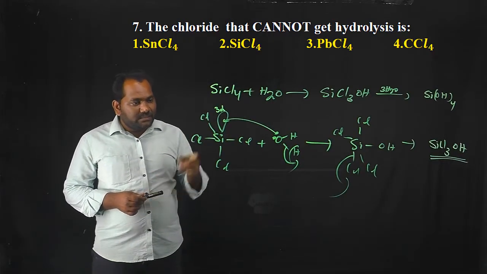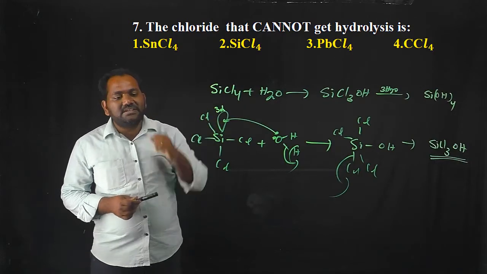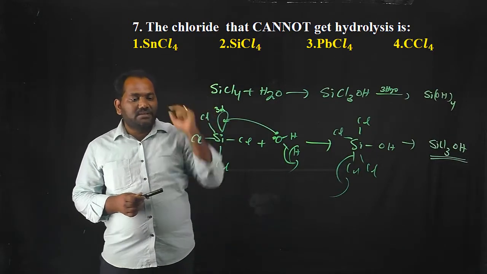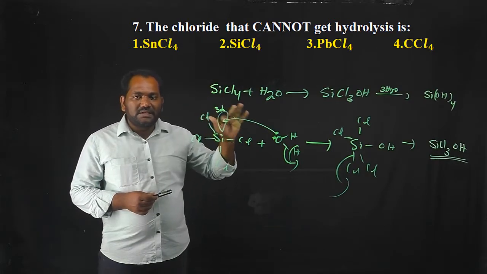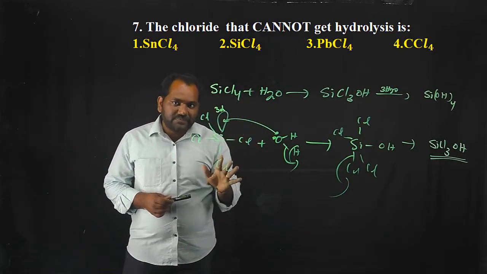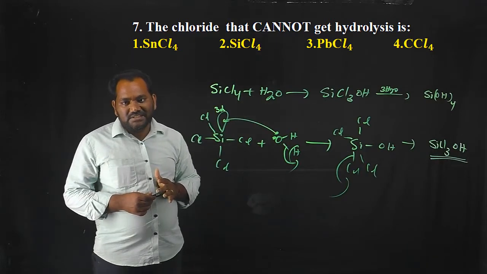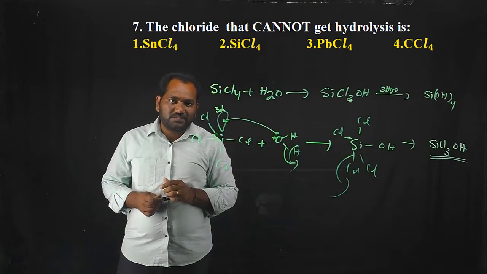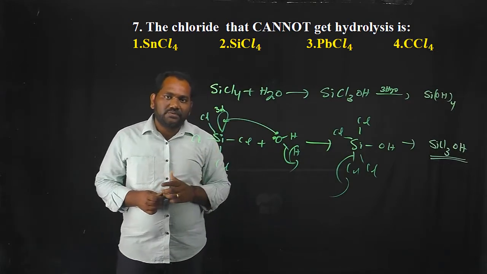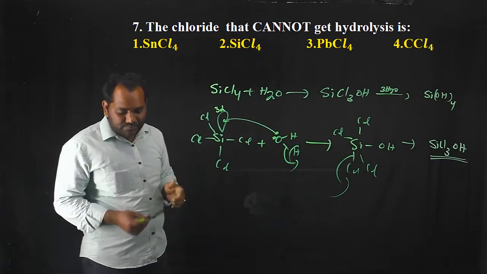Due to absence of these empty d orbitals, the halides of carbon do not participate in hydrolysis reaction. That is the important anomalous property of carbon. You can remember this point. Okay.